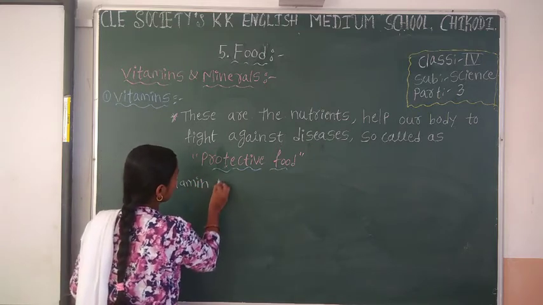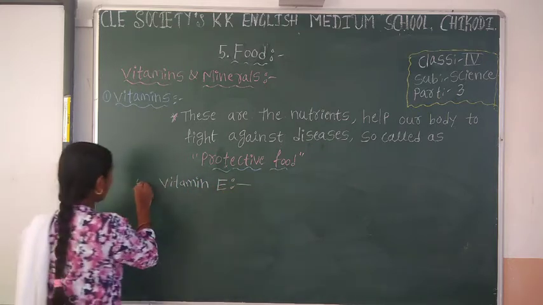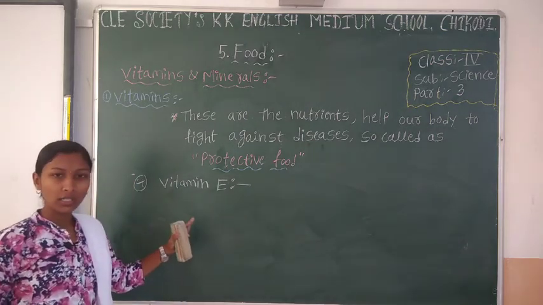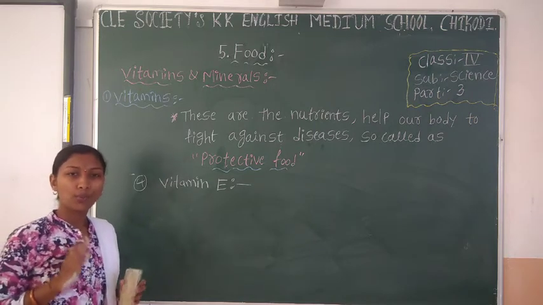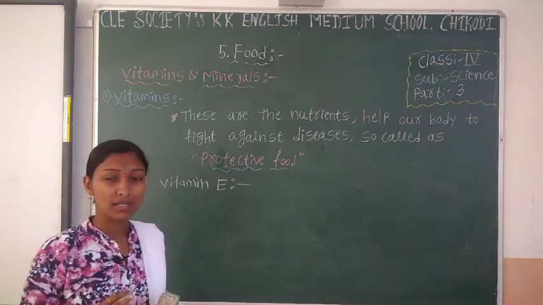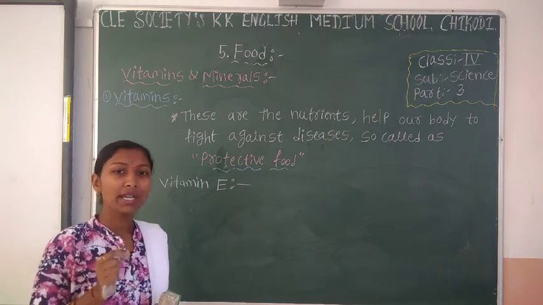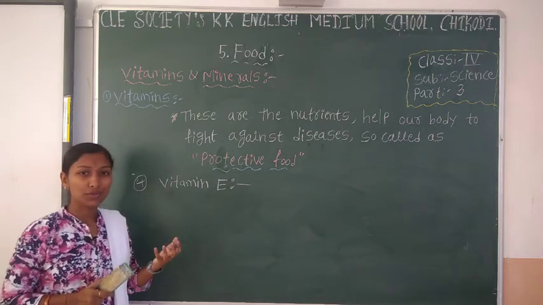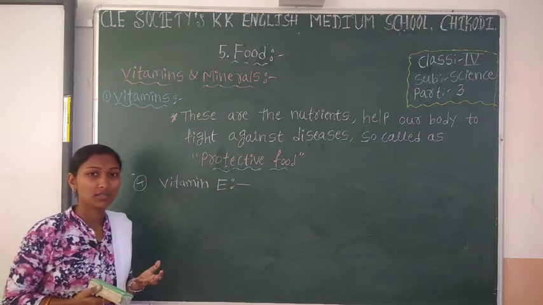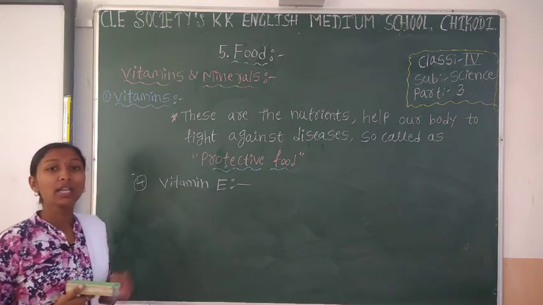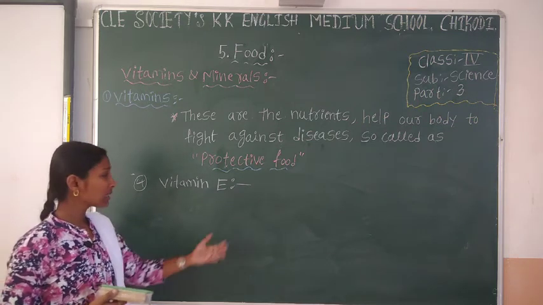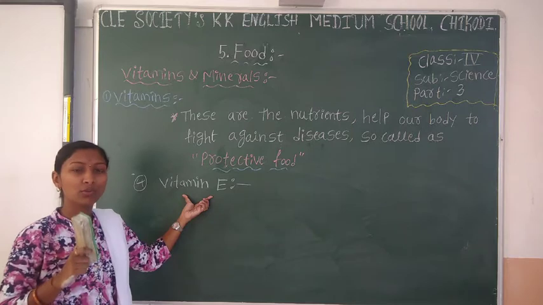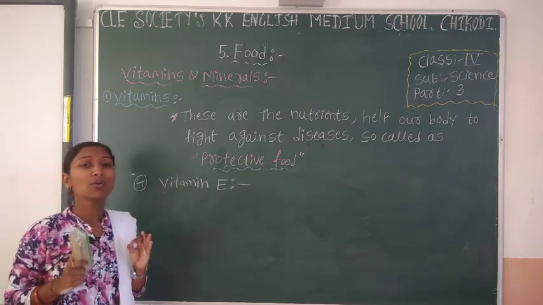Vitamin E. What is the use of vitamin E here? Vitamin E boosts our body's resistance against bacterial and viral infection. This vitamin E plays a very important role. So that's why we have to eat vitamin-content food.